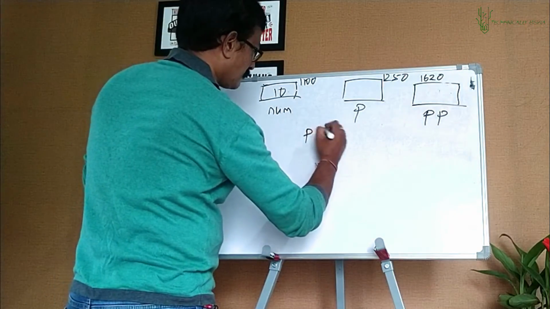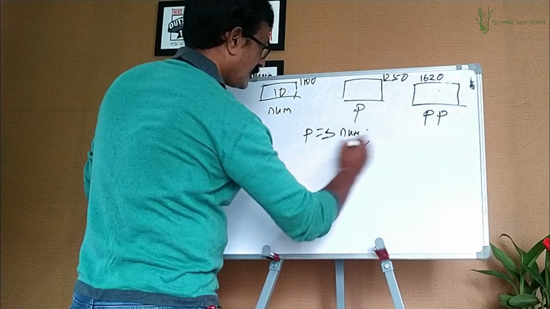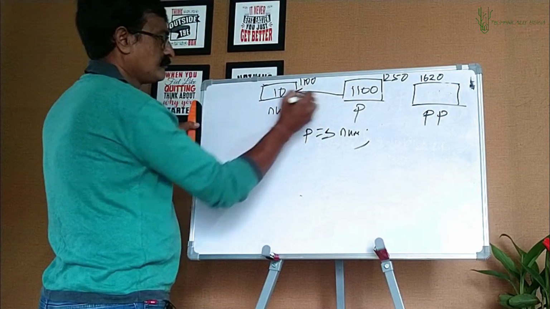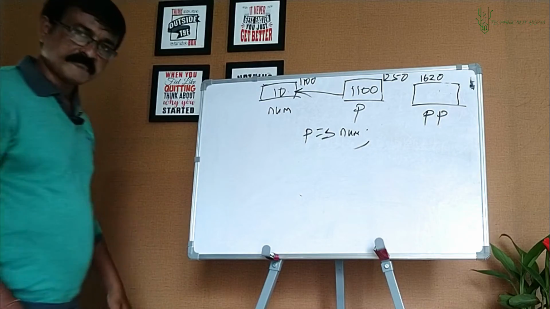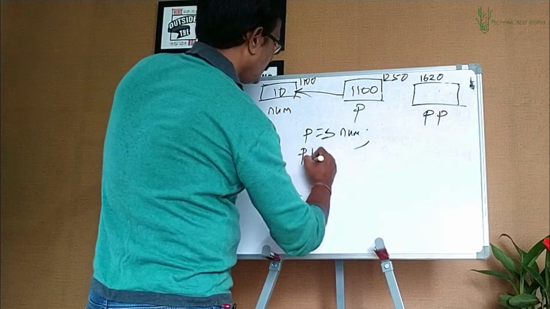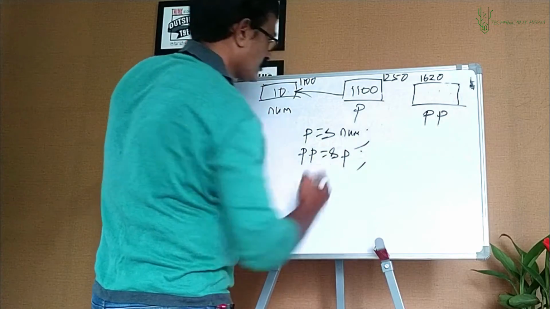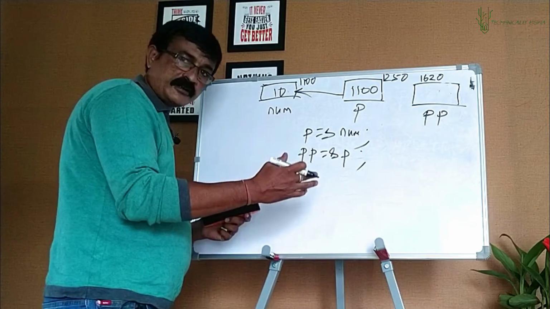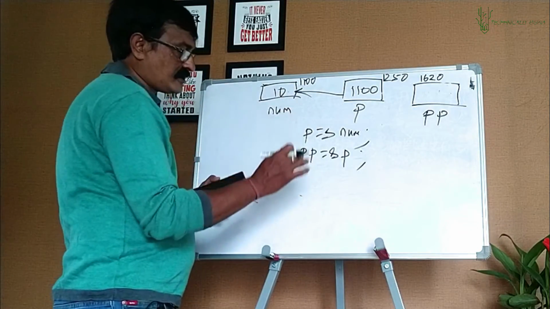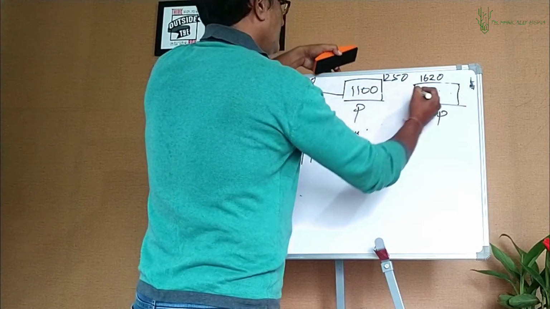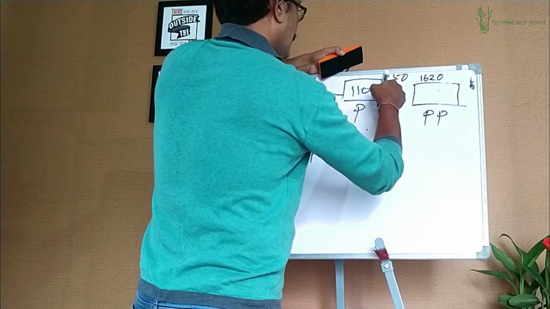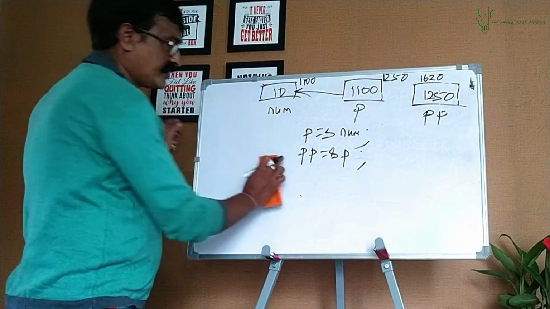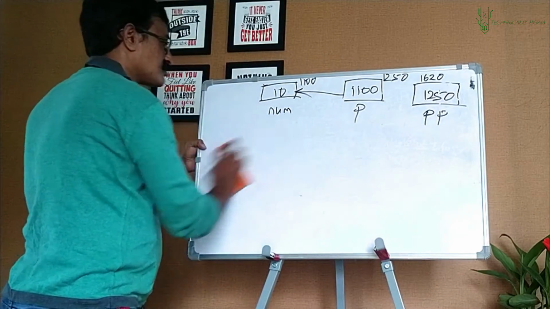I have this statement p equal to ampersand num. So what happens? p gets the address 1100. That is the address of whom? Num. Got it? pp equal to ampersand p. Absolutely alright, because we said pp is a pointer to another pointer of integer type. So p is a pointer of integer type, and pp keeps the address of p. So pp will have an address that is the address of p, which is 1250. Got it? With this scenario, let's look at the translations.